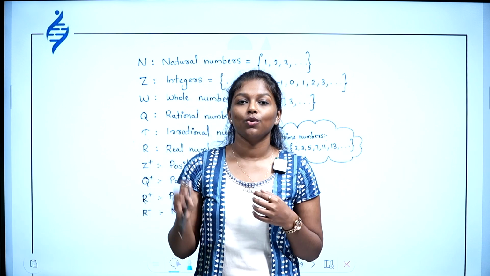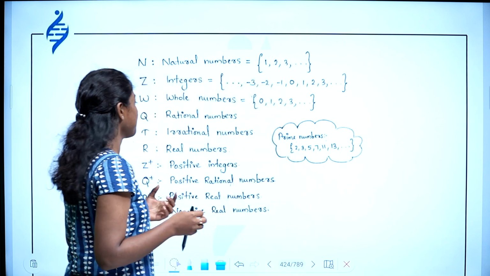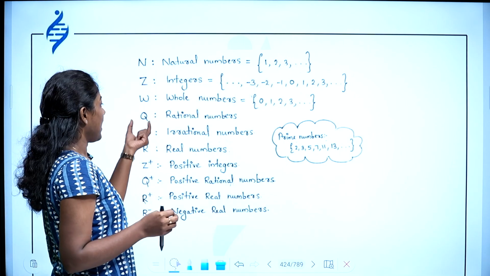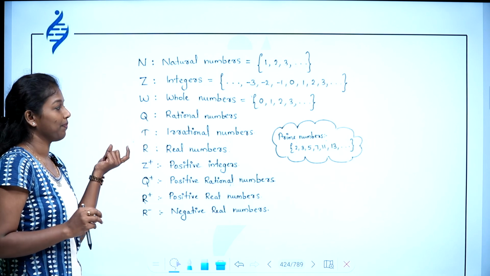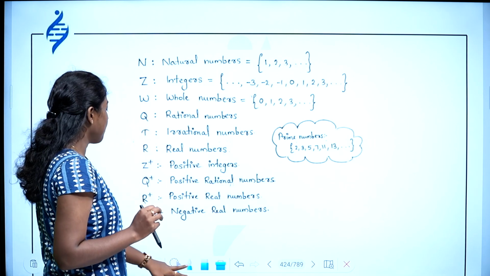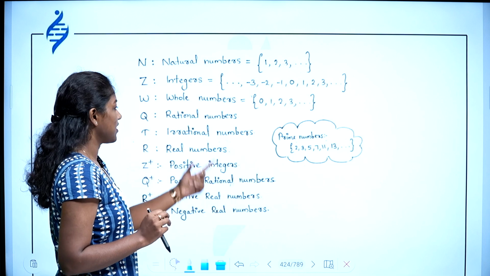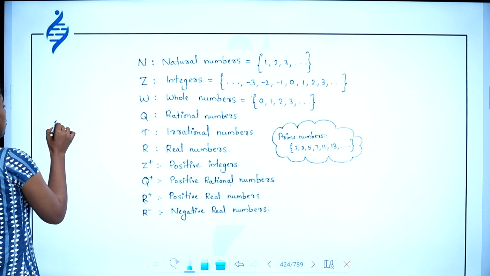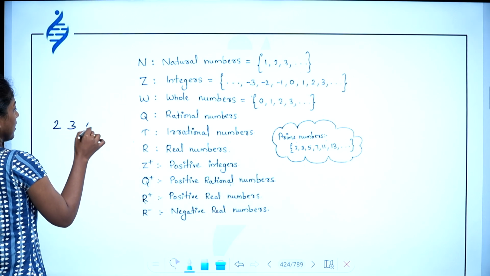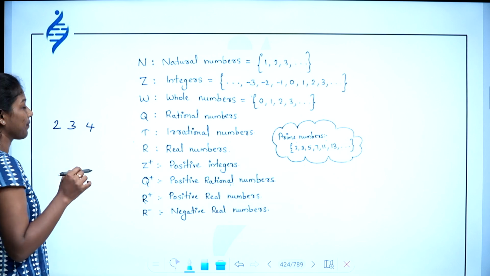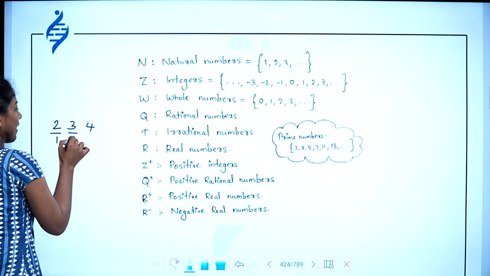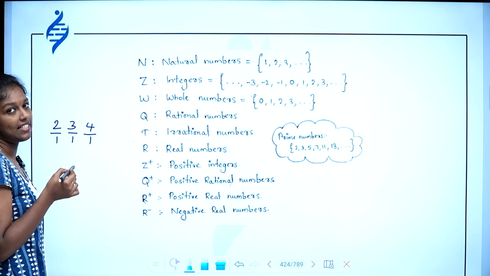Those are rational numbers, and they are represented by Q. If you ask me for an example of a rational number, you can write 2, 3, 4, etc., because all these have denominator 1.